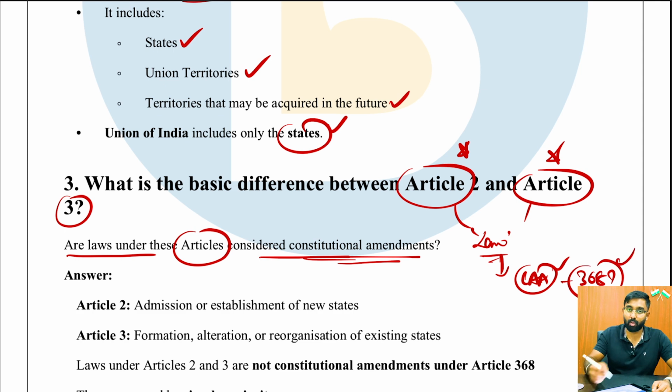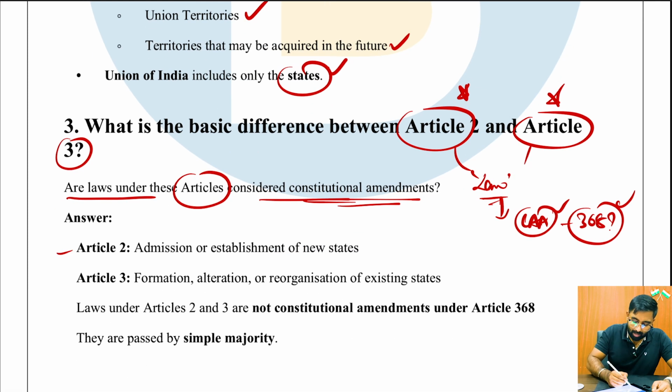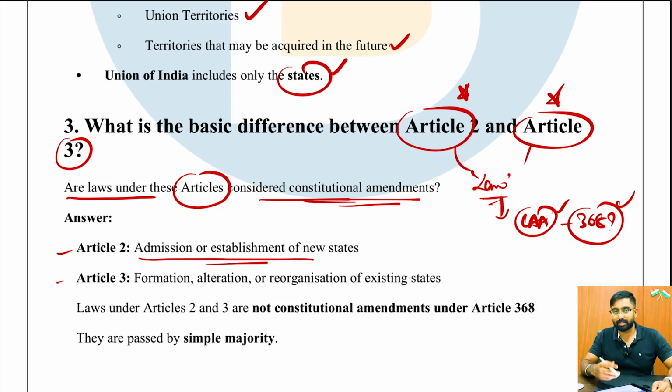Is also the follow-up question. We'll see what. Anyway, Article 2 and 3, what is it? Article 2 simply means that it is that article which talks about the admission or establishment of new states, rather than the interchanging or alteration of the present states. But on the other hand, Article 3 talks about the formation, alteration and reorganization of the existing states.